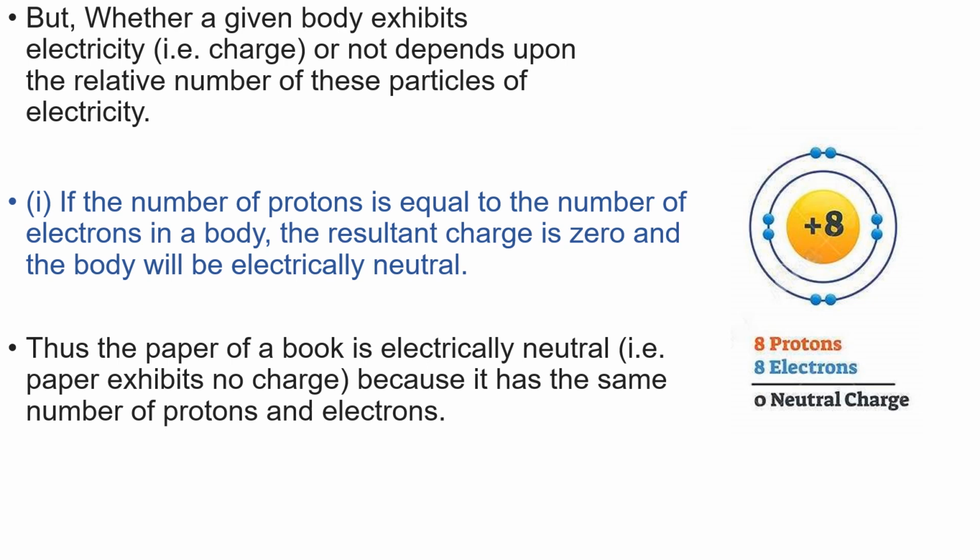In first case, if the number of protons is equal to the number of electrons in a body, the resultant charge is zero and the body will be electrically neutral. Thus the paper of a book is electrically neutral, in other words, paper exhibits no charge, because it has the same number of protons and electrons.